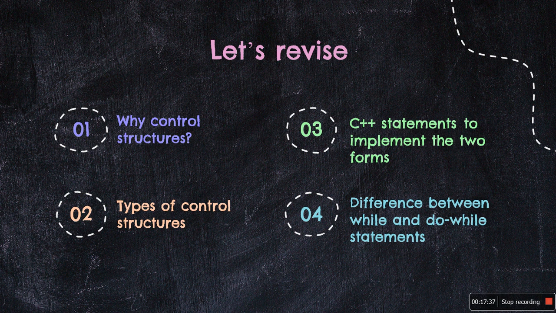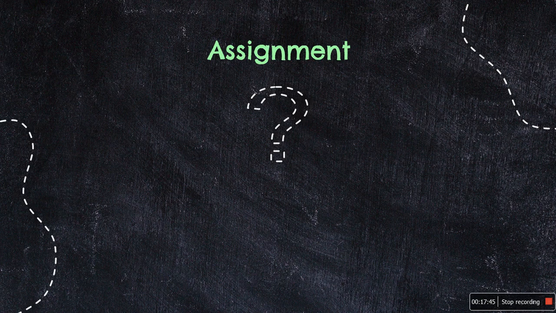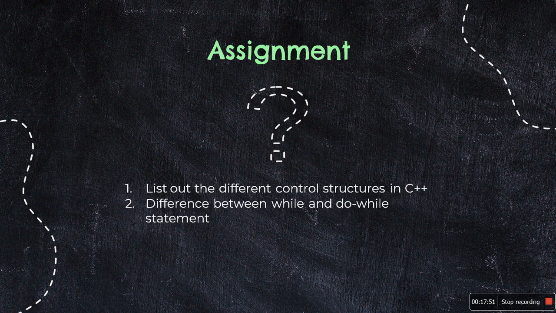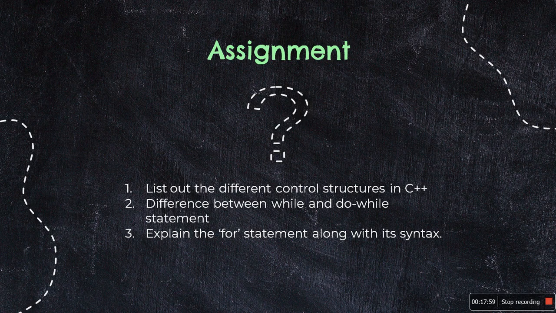We have also seen the difference between while and do while statements, and when we are supposed to use the for statement. So if you have understood this lecture very well, you will be able to answer questions like listing out the different control structures, specifying the difference between while and do while, and explaining the for statement along with its syntax.